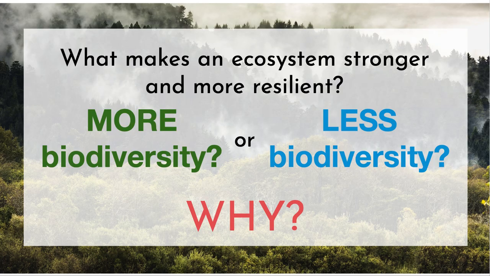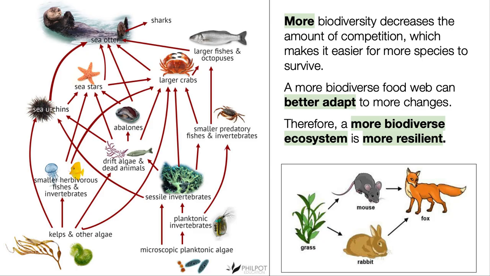What makes an ecosystem stronger and more resilient? More biodiversity or less biodiversity? And why? More biodiversity decreases the amount of competition, which makes it easier for more species to survive. A more biodiverse food web can better adapt to more changes. Therefore, a more diverse ecosystem is more resilient.